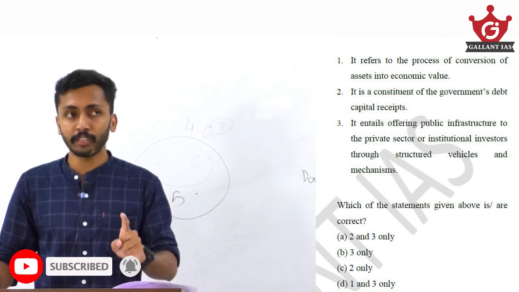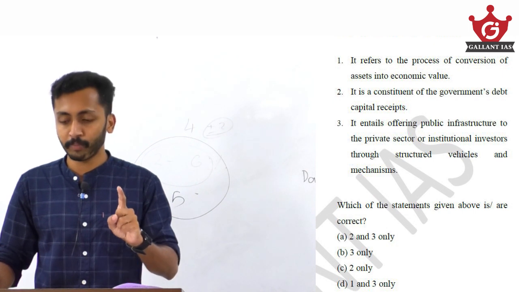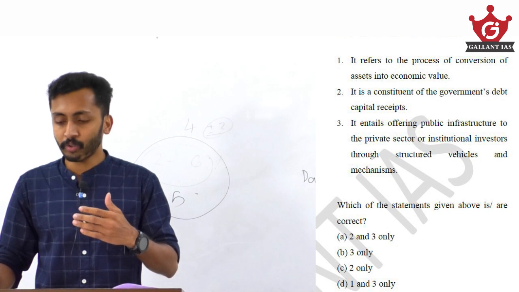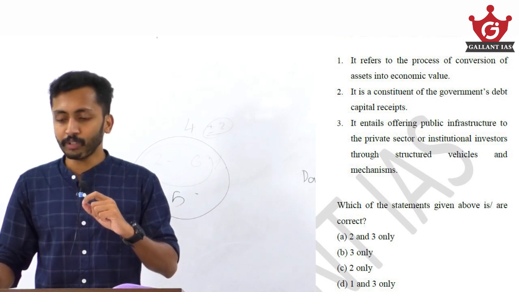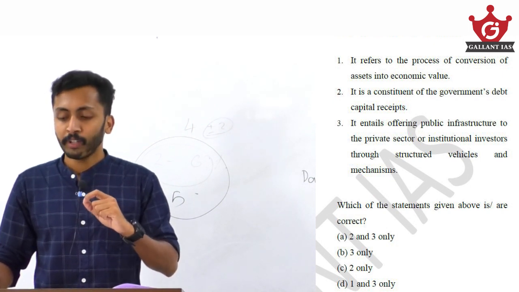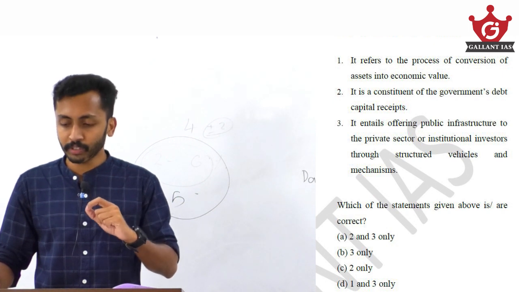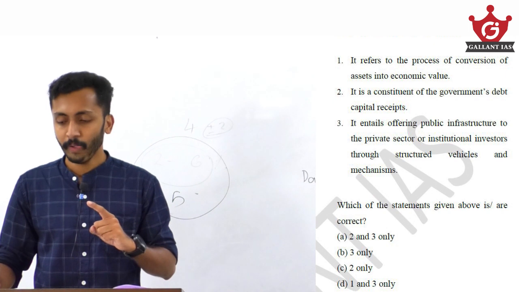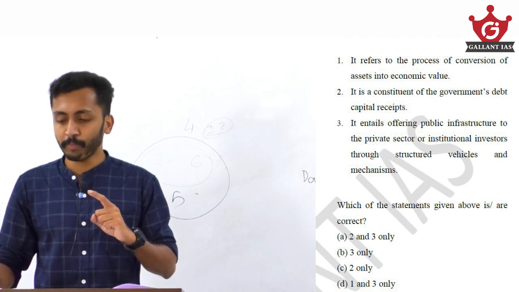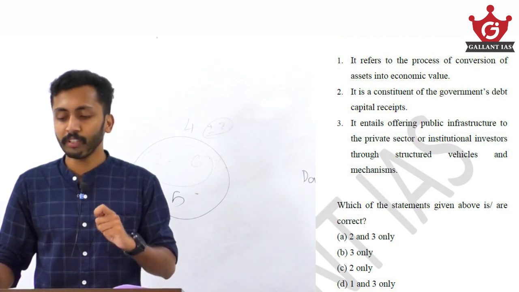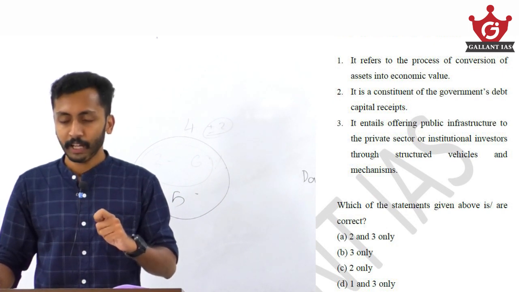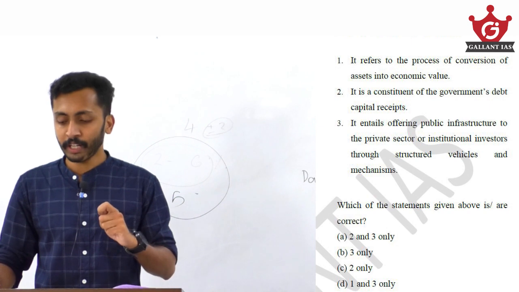It is a capital receipt but not a debt capital receipt. So the answer is D, 1 and 3. And what's wrong in the third statement? It entails offering public infrastructure to the private sector or institutional investors through structured vehicles and mechanisms. That is also correct. So the answer is option D.